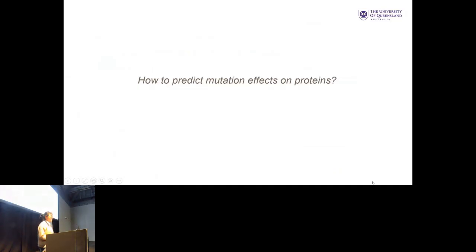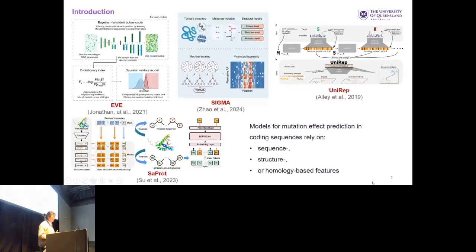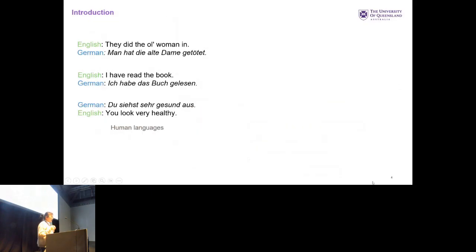And this is the answer. A lot of teams train different models using different features based on different algorithms. They collect this information from protein sequences, structures, and homology-based features. And we want to know if any other source of information can be further used to improve disease effect predictions. So we got some ideas from natural language processing.